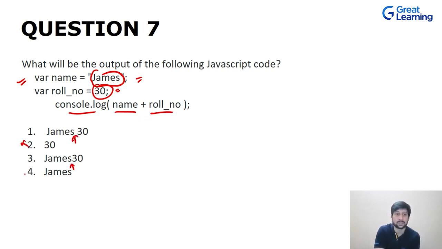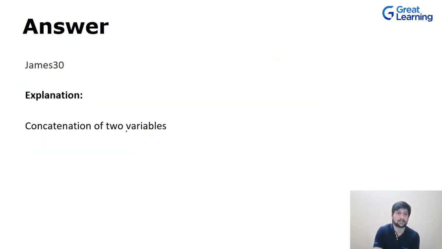Obviously, this is out of the picture and this is out of the picture, because we are trying to print out both of these values, right? Since there is no space in between, we are not doing something like this. Then we have name on this side and roll number on this side. Then this would have been our answer, right? But there is no space, so we don't have any other option apart from this, that the James, and without space we have 30. So this is your correct answer, and we are just doing concatenation of two variables.